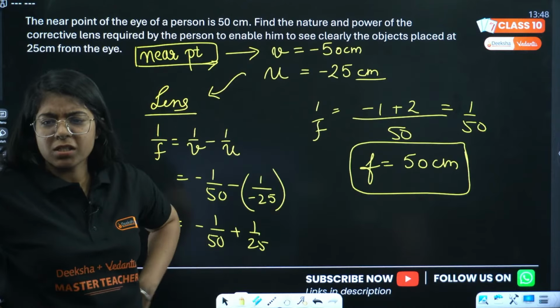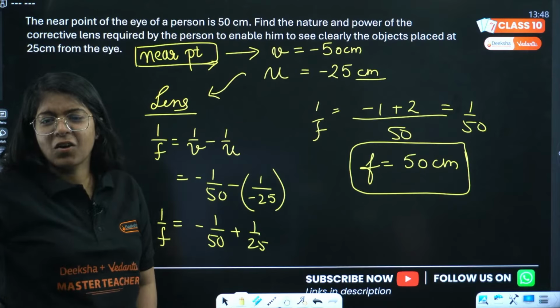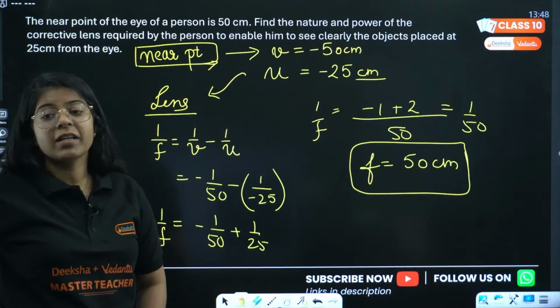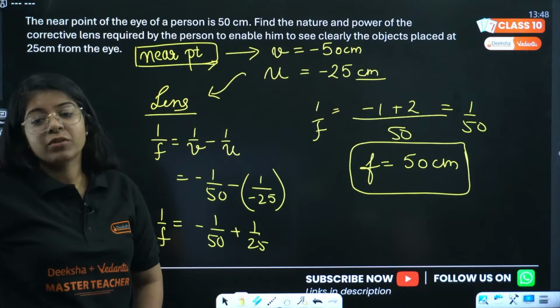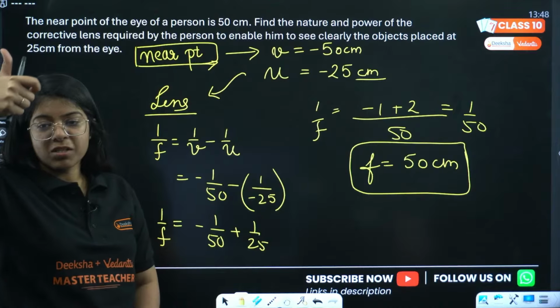Now which lens has focal length 50 centimeter? Positive. Okay, everyone understood this question? Whenever near point is given, you have to take that as the image distance. Done? Everyone, give a thumbs up.